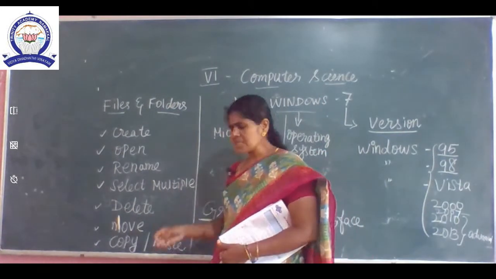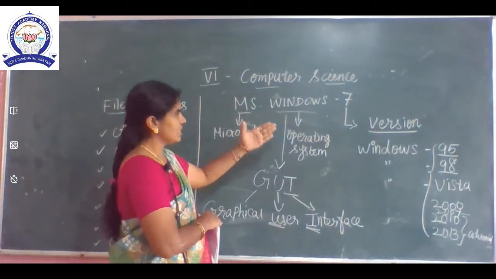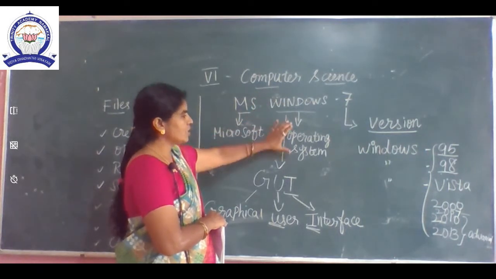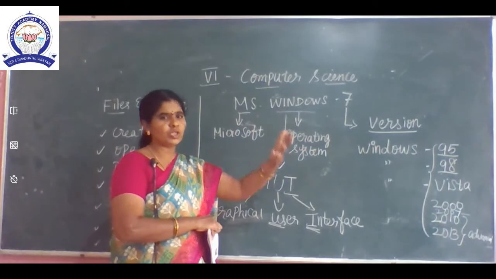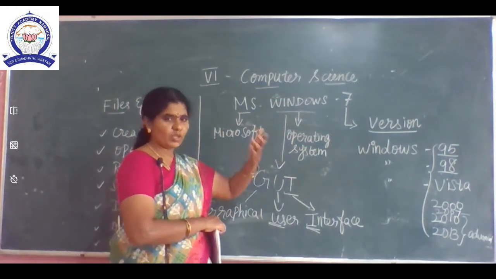Okay, see one more time. The name of the lesson is MS Windows 7. MS means Microsoft. Windows is an operating system. We saw so many operating systems: DOS, Unix, Linux, Windows. Okay, not only these, we have so many operating systems.